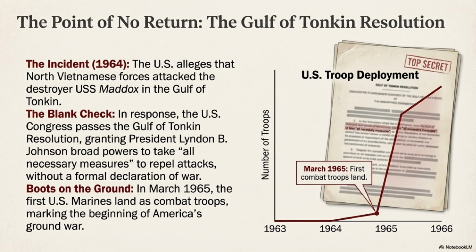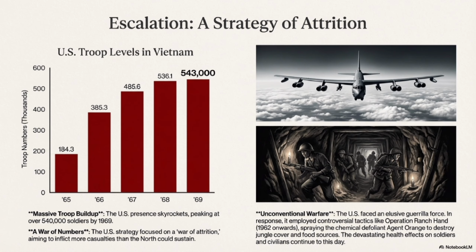By March 1965, American soldiers landed in Vietnam as combat troops. This marked the start of full U.S. involvement in the ground war. Once American troops arrived, the war escalated rapidly. U.S. troop numbers exploded, reaching over 543,000 soldiers by 1969.